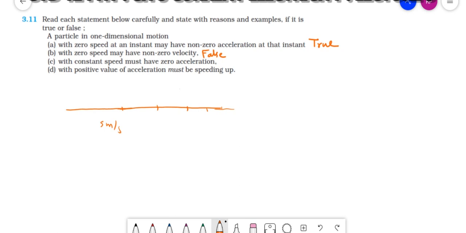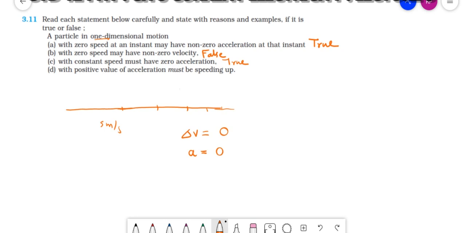And as it is one dimensional, velocity will also not change, and as delta v will be equal to 0, that means acceleration is equal to 0, because what is acceleration? Change in velocity per unit time, right? So in one dimension, if the speed is constant, acceleration will be 0. So this is true.